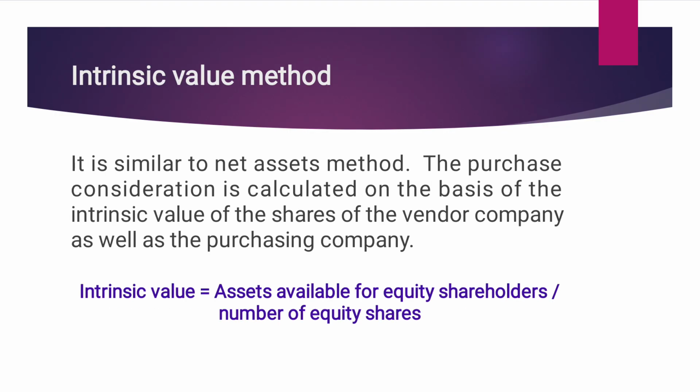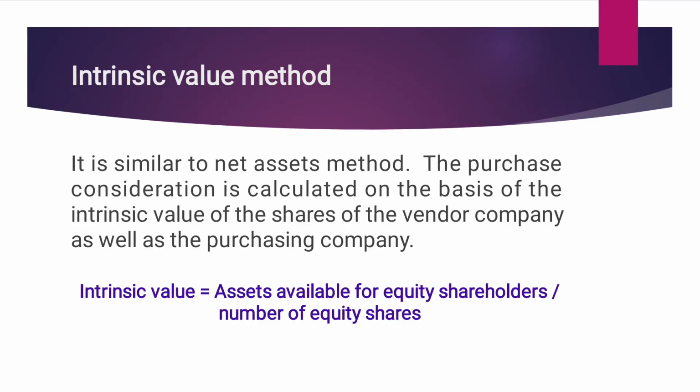The next thing is intrinsic value method. This method determines purchase consideration by valuing the shares of the transferor company, that is the vendor company, based on the intrinsic worth. That is, this method is also like net asset method. It considers the asset value of the company.